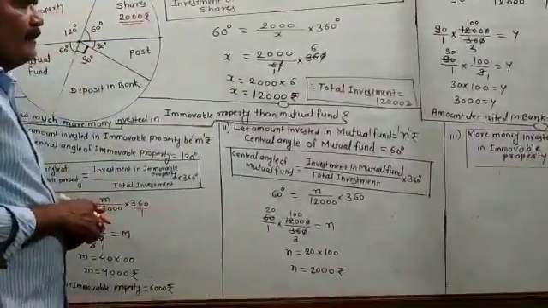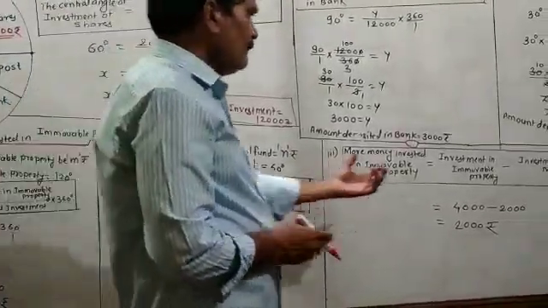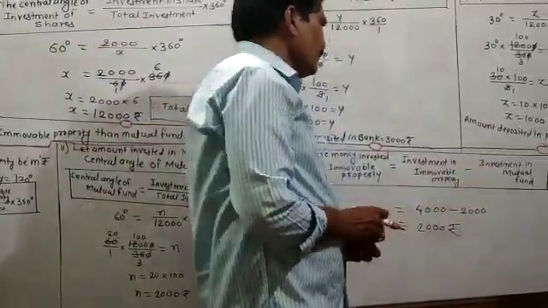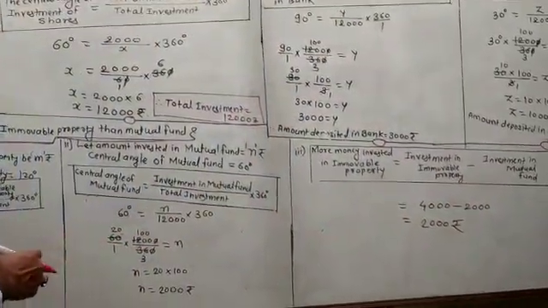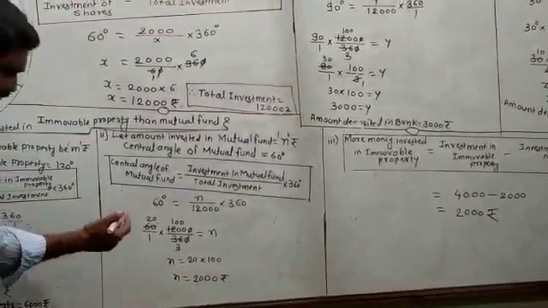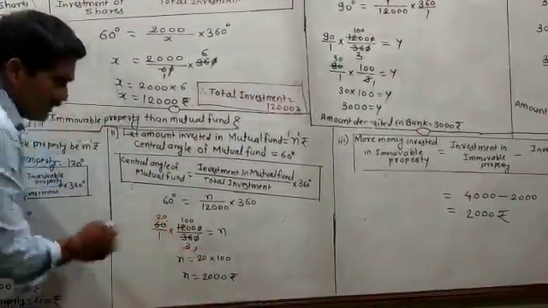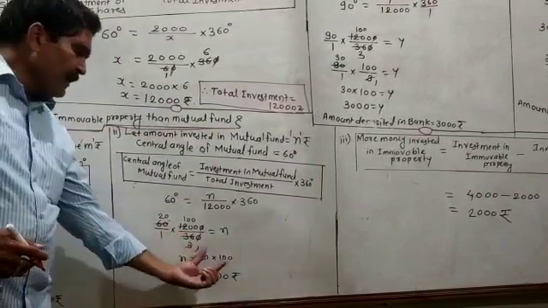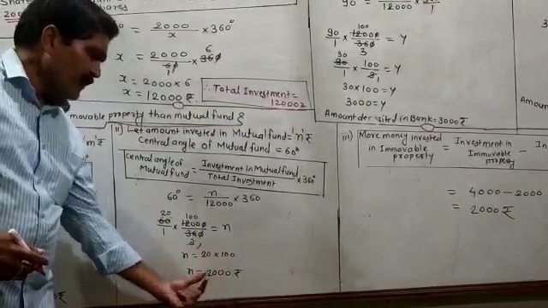Then more money invested in the immovable property is equal to investment in immovable property minus investment in the mutual fund. Here I forgot to give the division. 3 1s are 3, 3 20s are 60, and 20 multiplied by 100 is equal to 2000 rupees.